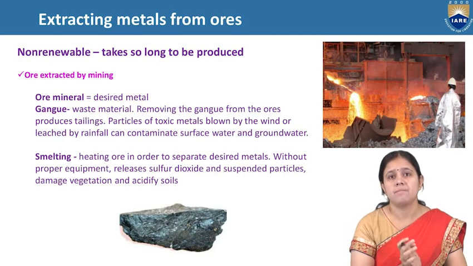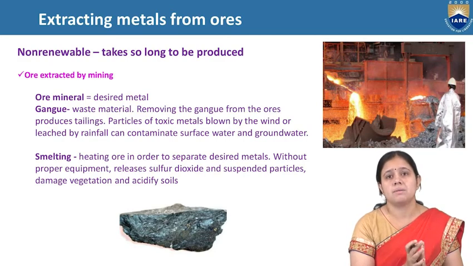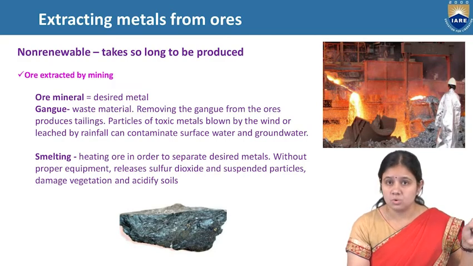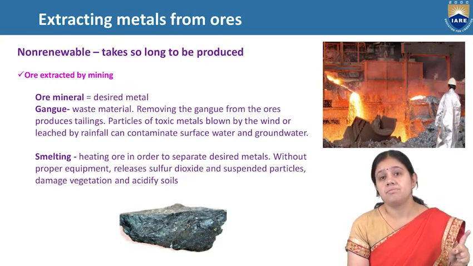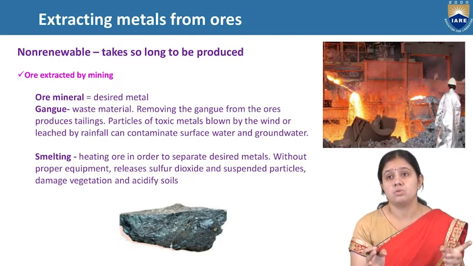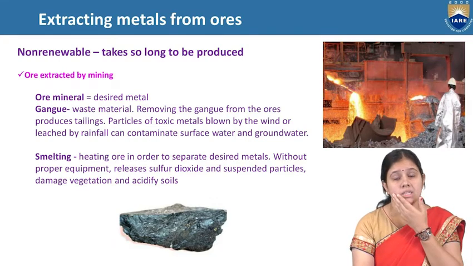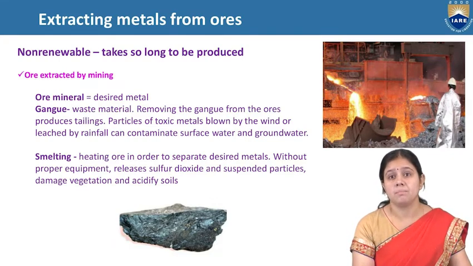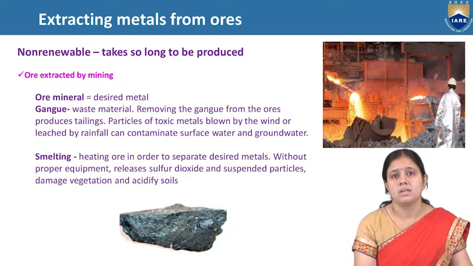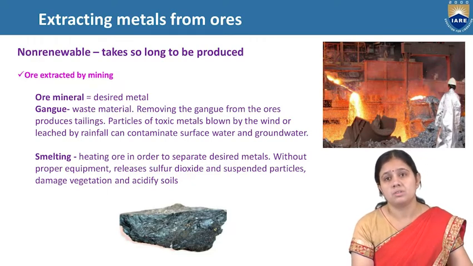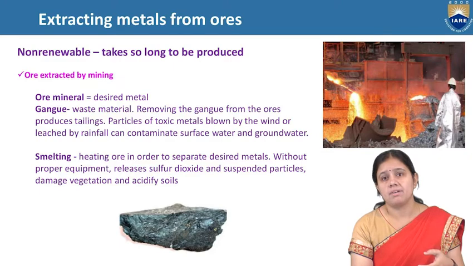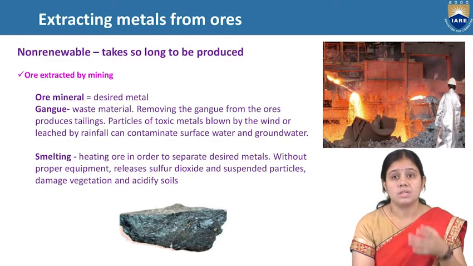That's why we have to use minerals in a sustainable manner. If somebody is not using proper machines for smelting, air pollution will come and it will acidify the soil. Ore can also be leached into the rainfall, surface water and groundwater.